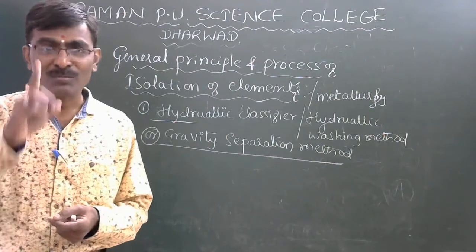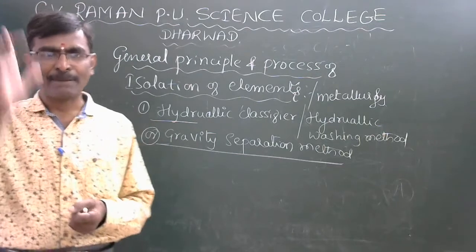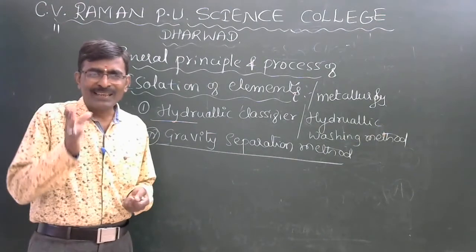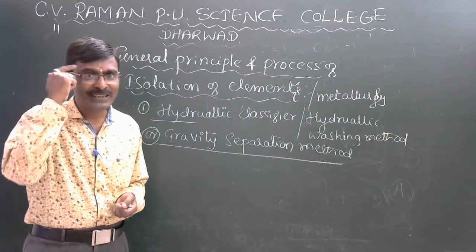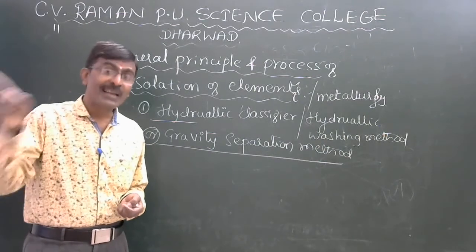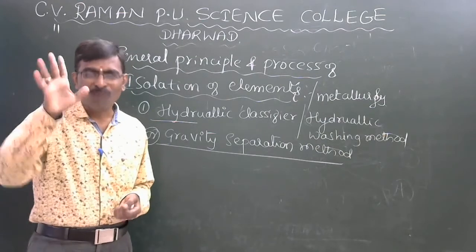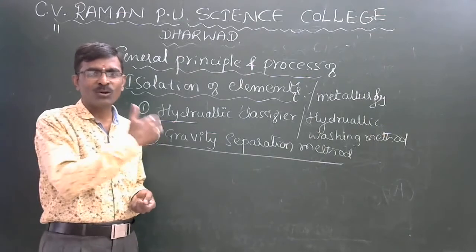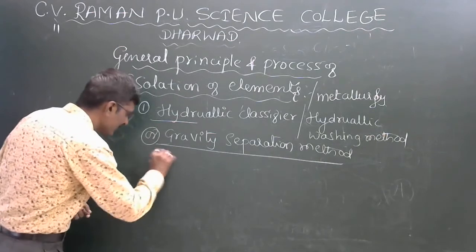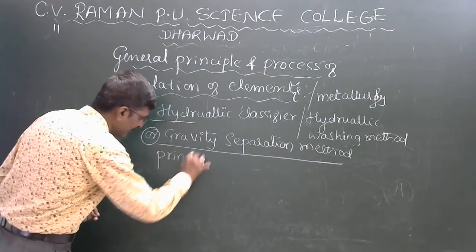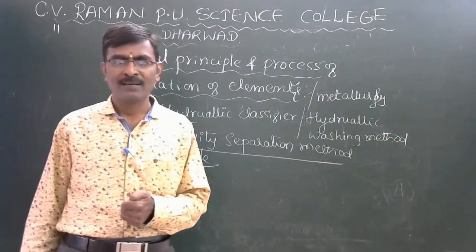Sometimes they will ask one more question. What is meant by gravitation method? The different gravities of ore and gangue. Think about it. The difference in gravity of ore and gangue, separated by water, is called the hydraulic classifier method. This is the principle.